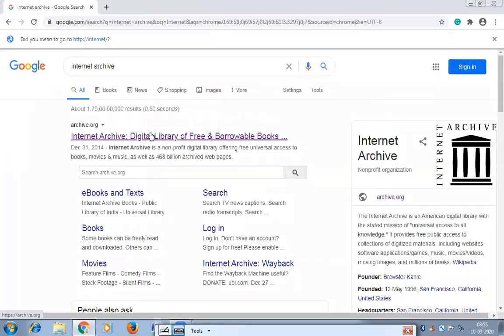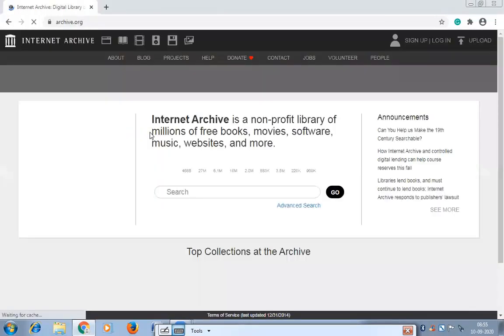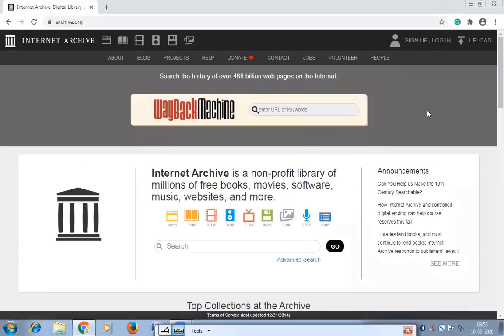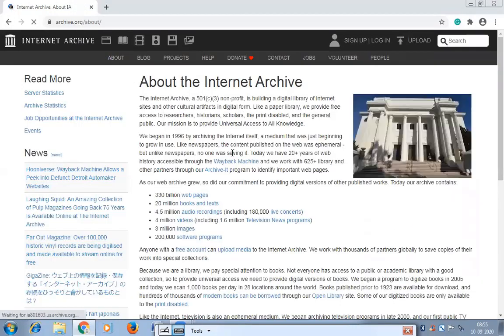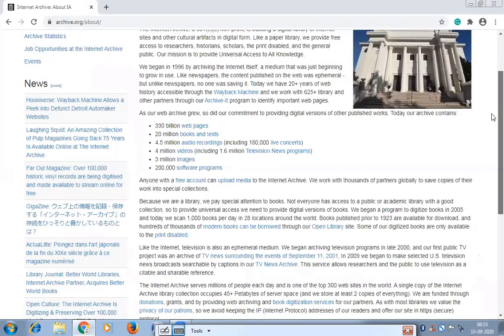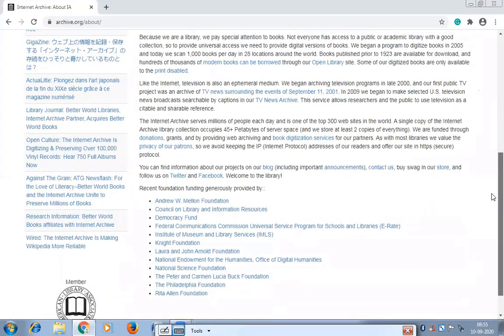Just type Internet Archive in Google, then click on the first hit which you will receive. This is the home page of Internet Archive. When you click on About, it will give you all the information about Internet Archive. It's basically a digital library, developed by the US government since 1996, and you can see here it has 330 billion web pages, books and texts, audio recordings, videos which include television news programs, images, and software programs. These also you can borrow as well as download from the Open Library.